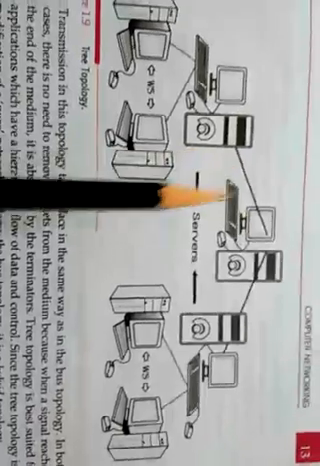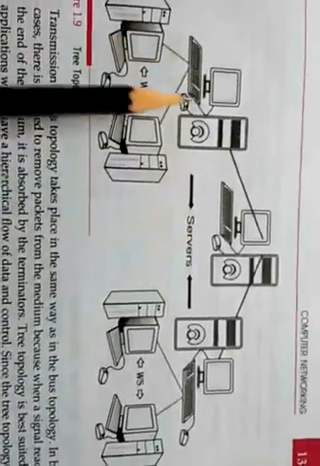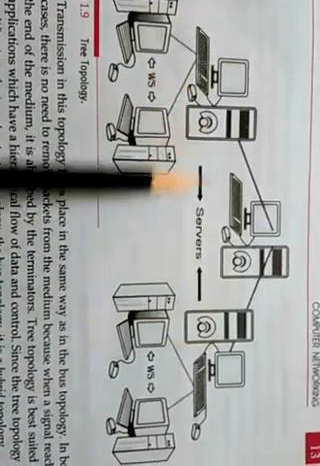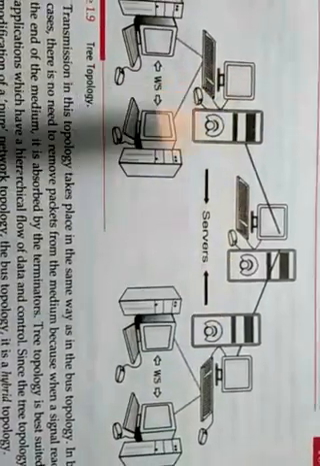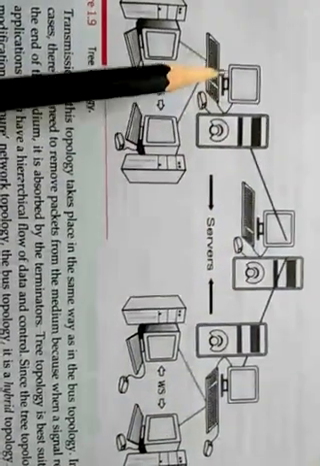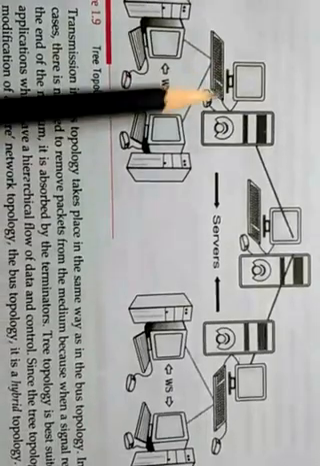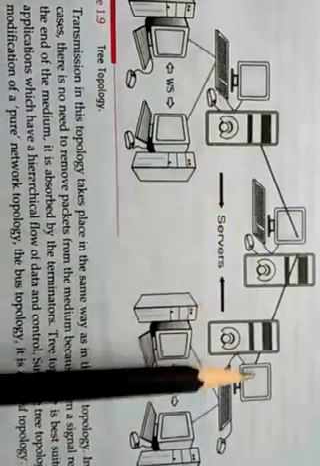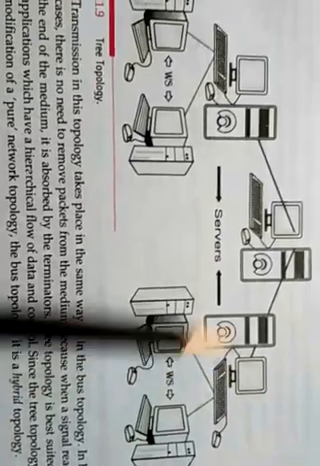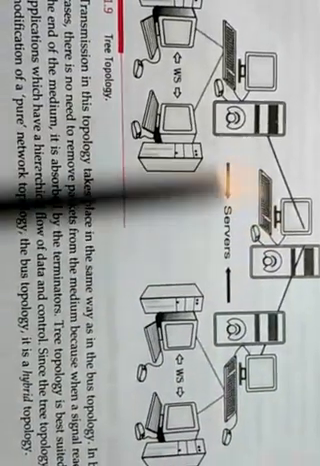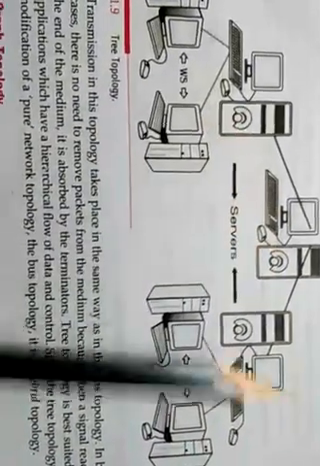This is the main server and these are two servers in different departments. This server contains the data only of a particular department, and that server contains the data of a different department, and one data comes from the main server. So this is common for both.